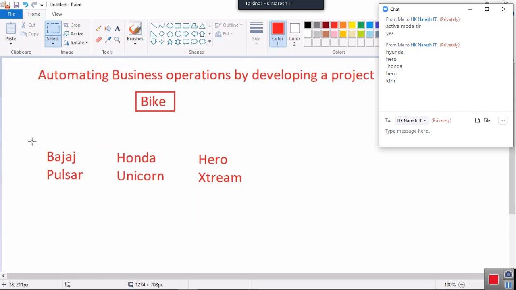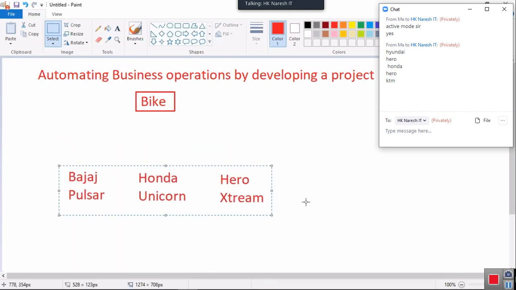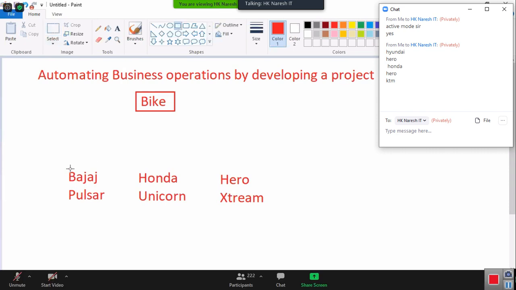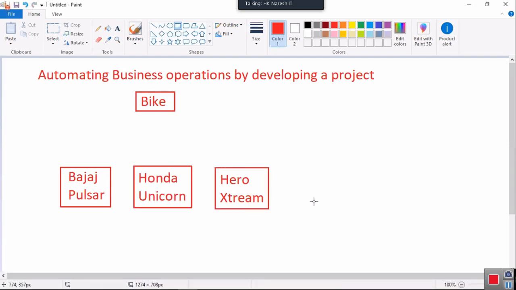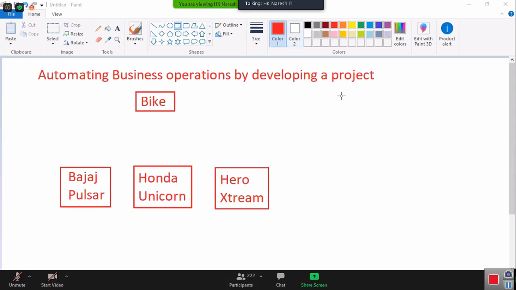I want to ask one question. Try to think. Tell me, all these bikes are manufactured by different companies following their own rules, or following common rules? Come on, sir. All the bikes are manufactured by different companies.